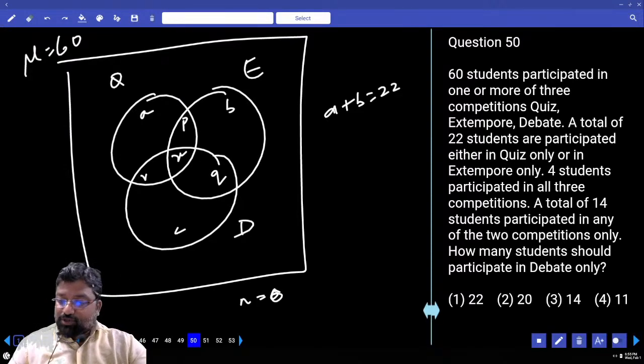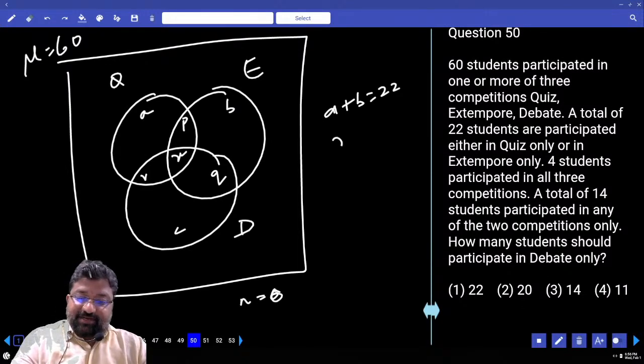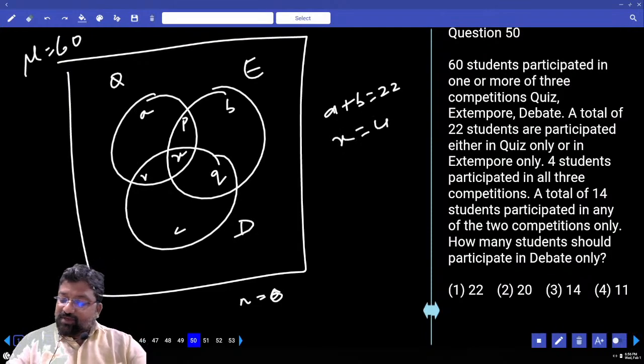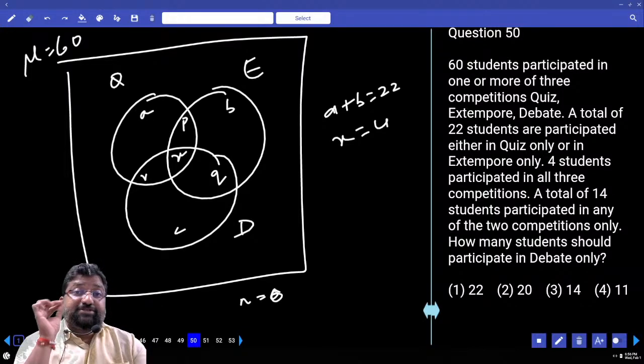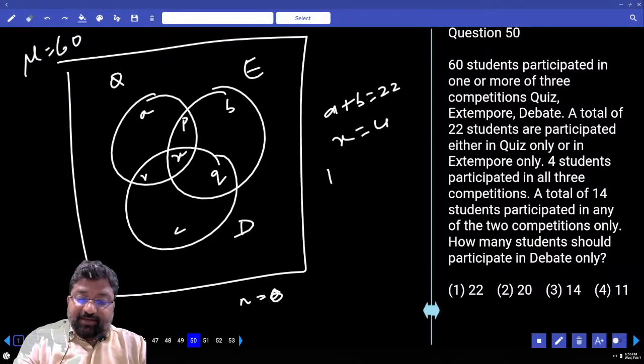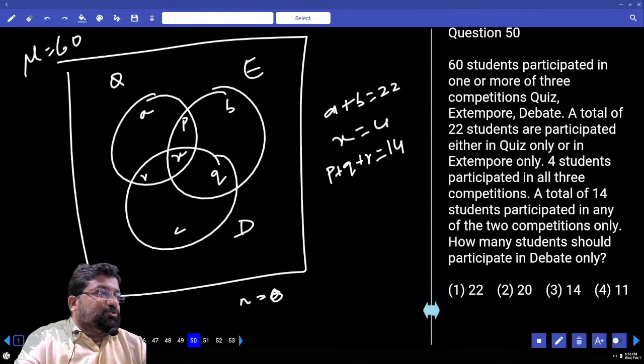A plus B is equals to how much? 22. Next. 4 students participate in all the 3. All the 3 ante X. X is equals to 4. A total of 14 students participated in any one of the 2 competitions only. Any one of the 2 competitions only. Only 2. Ante P plus Q plus R is equals to how much? 14. P plus Q plus R.